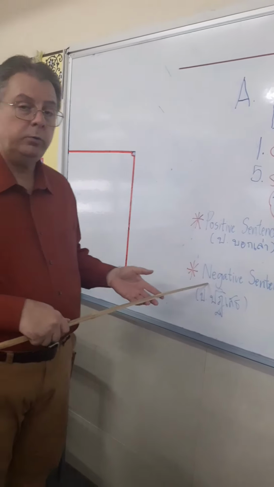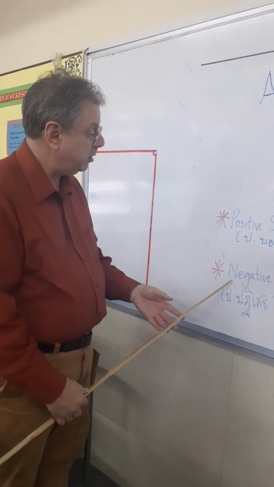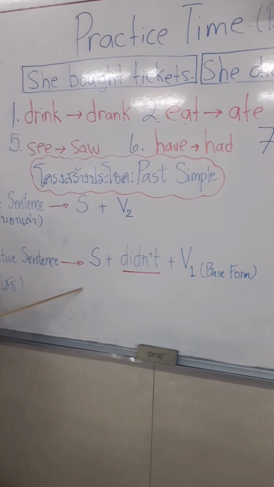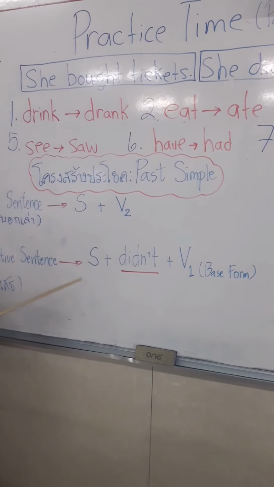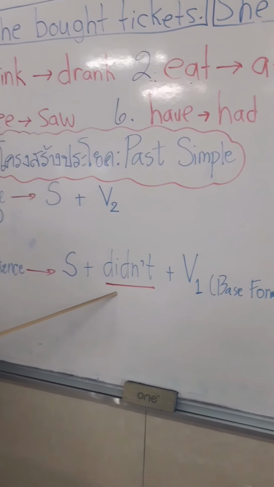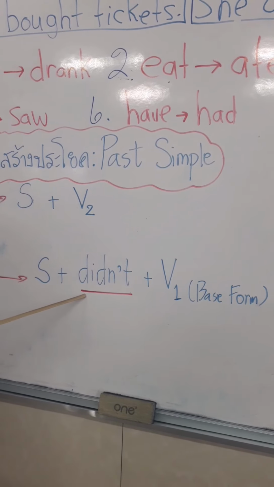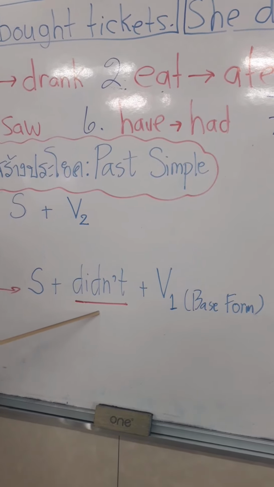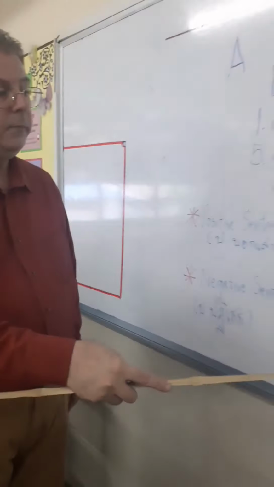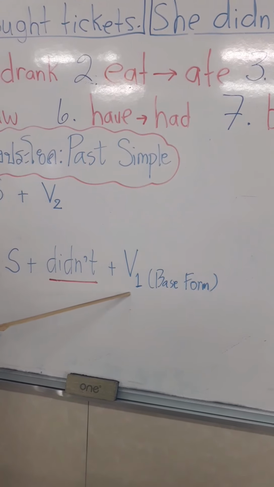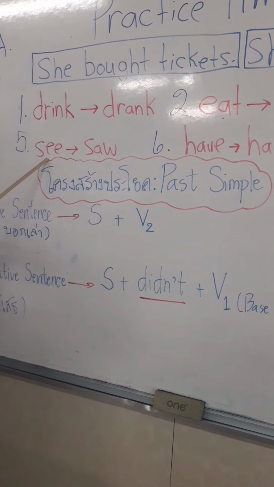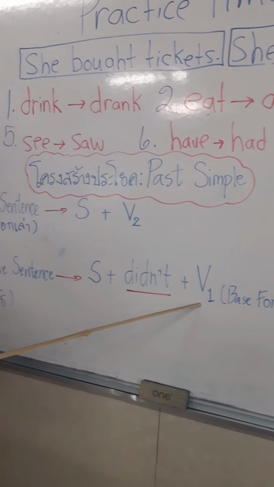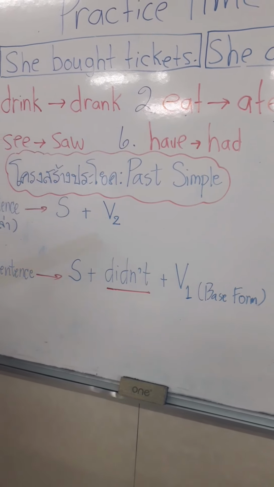Then we're also going to learn how to make a negative. We're going to use that to say something negatively. So again, we begin the sentence with the subject pronoun: I, you, he, she, it, we, they. And we use did as our past tense indicator in the negative: did not or didn't, plus your verb one, which would be the present base form. That's the base form. Drink would go here. She didn't drink orange juice.